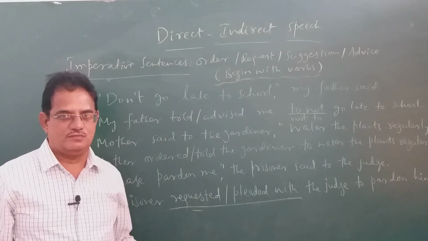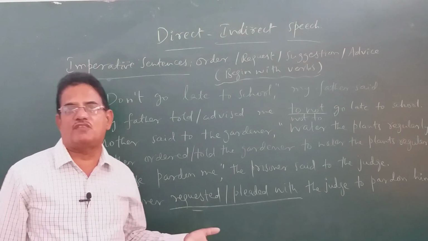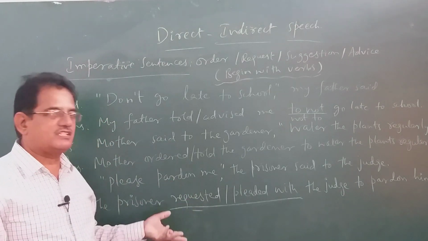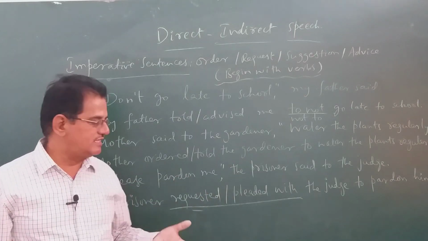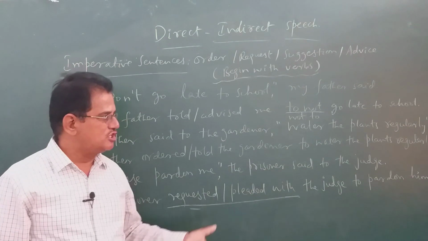Pardon means to forgive. Generally, this happens in a court of law. The prisoner always says, "I am not wrong, I have committed a mistake, so please pardon me, please forgive me," like that. So it's a request. The prisoner requested, or pleaded with, the judge to pardon him.